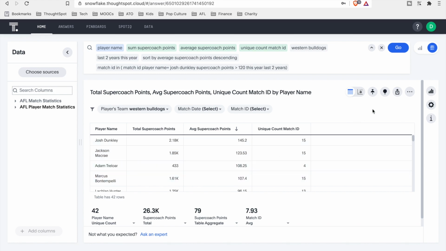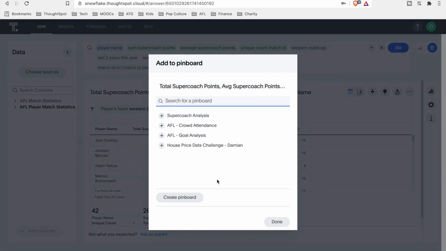So what I want to do is I just want to save this answer, and I'm just going to pin this to a pin board I'm going to create. And let's just create a new pin board. We'll just call this a scratchpad pin board. Cool.